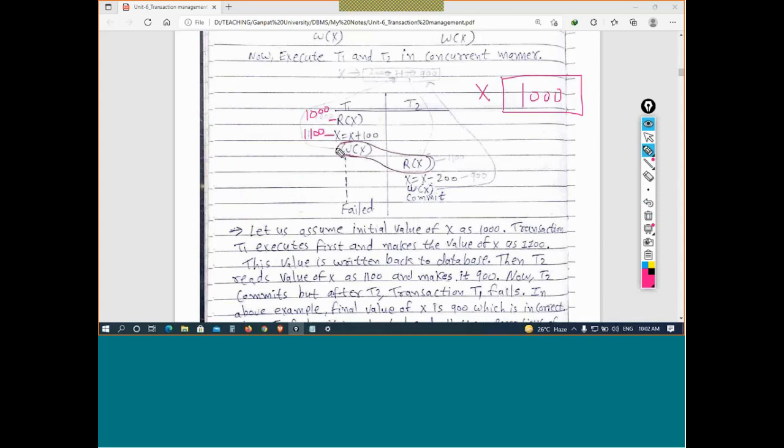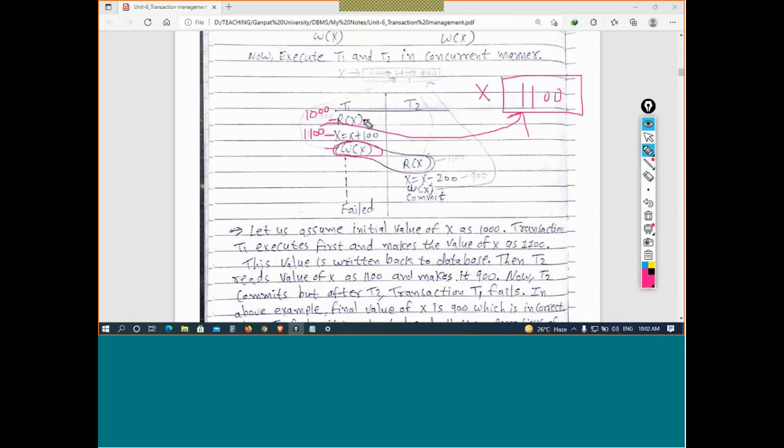Now I am updating the database, 1100. So this update will reflect here, because I have written to the database. Wherever I am using the write operation, write operation means writing in the database. Read means reading from the database. So the 1100 value is written in the database.